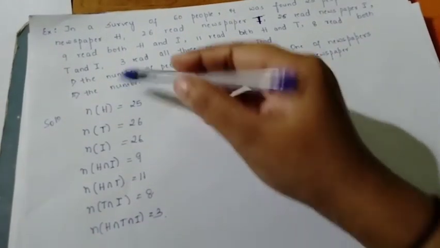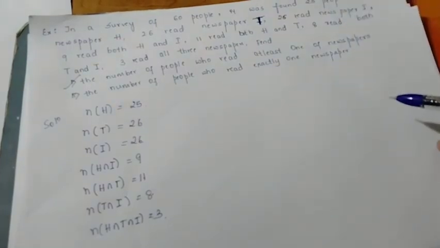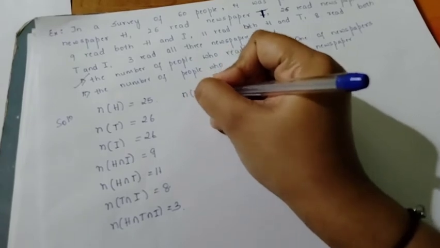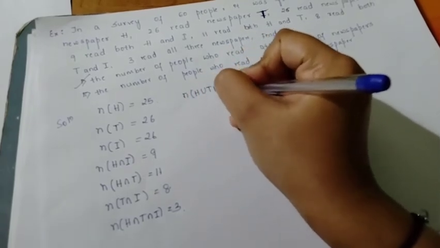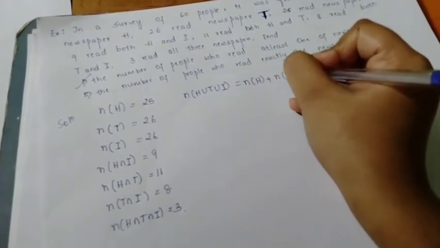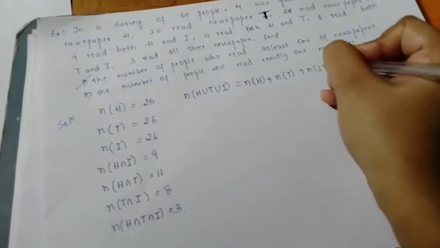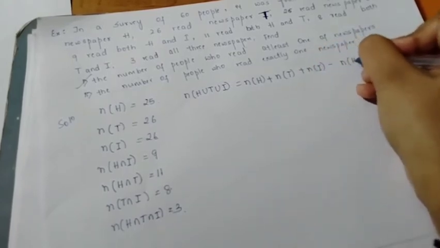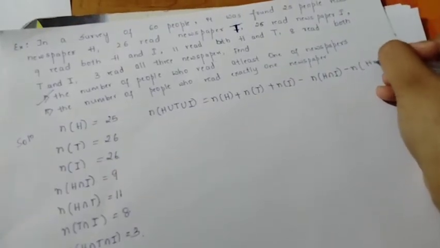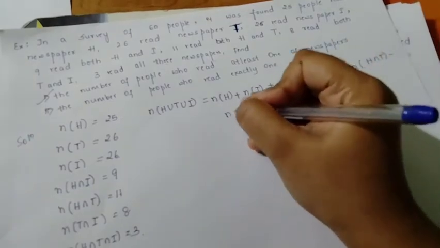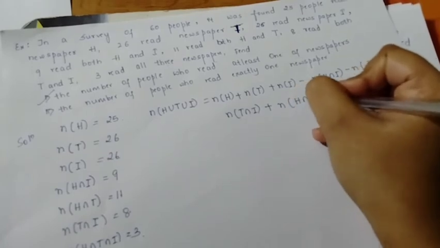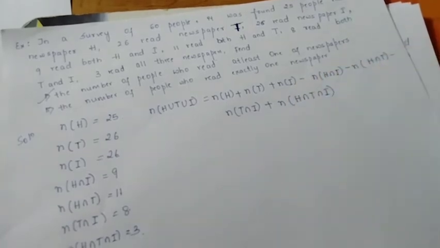Okay. First question, I am finding out the number of people who read at least one of the newspapers. So I write the formula: N of H union T union I is equal to N of H plus N of T plus N of I minus N of H intersection I minus N of H intersection T minus N of T intersection I plus N of H intersection T intersection I. Please remember this formula.